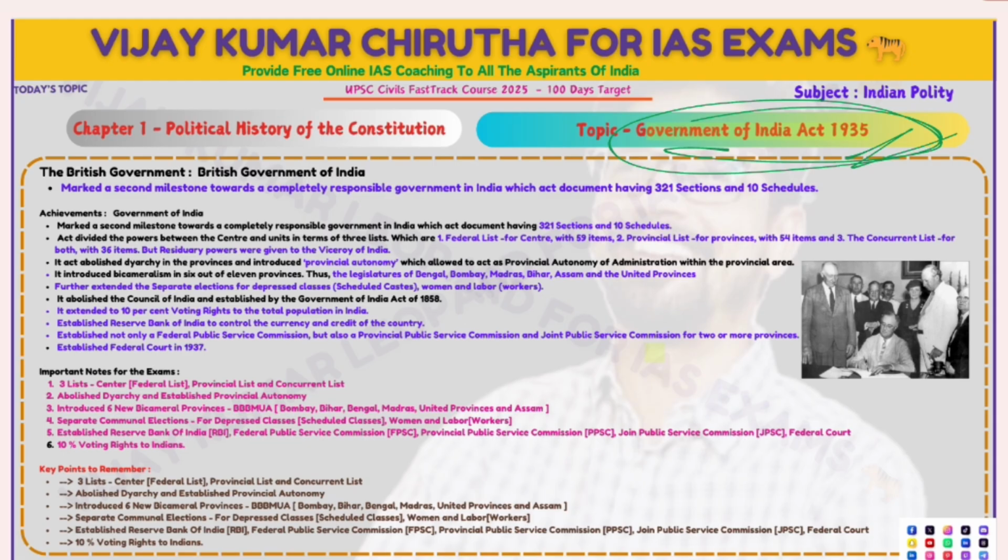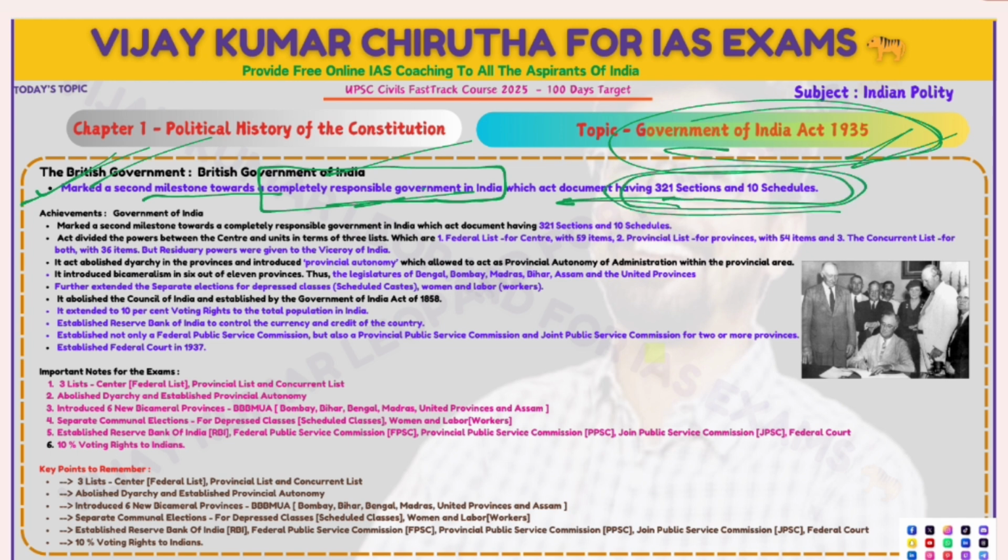Today our topic is the Government of India Act 1935. This is a very important topic. It marked the second milestone towards completely responsible government in India. The Act document has 321 sections and 10 schedules.